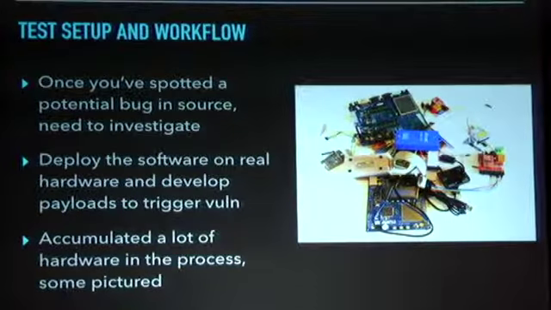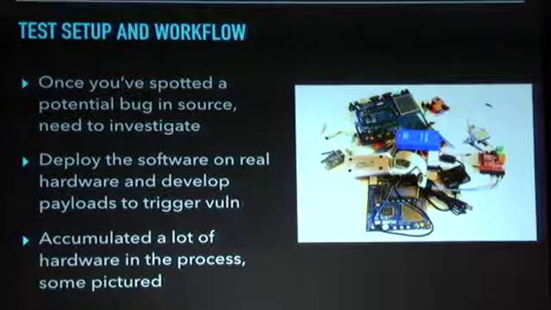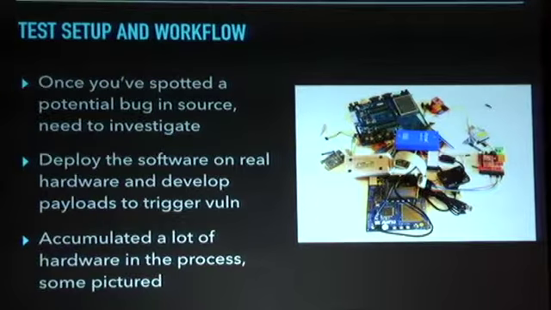When you're reviewing source code and you spot a potential bug, it's only the first step. At that point, you need to investigate. And in practice, that means deploying the software on real hardware, developing payloads, and seeing if you could trigger the vulnerability remotely. And in my case, I ended up accumulating a lot of hardware in the process. You can see some of it in the picture here, but I have more. And yeah, it's definitely a time-consuming part of the process.